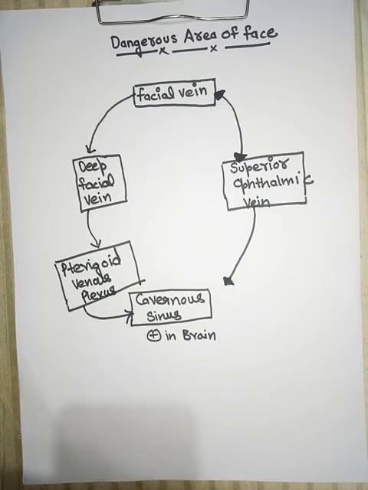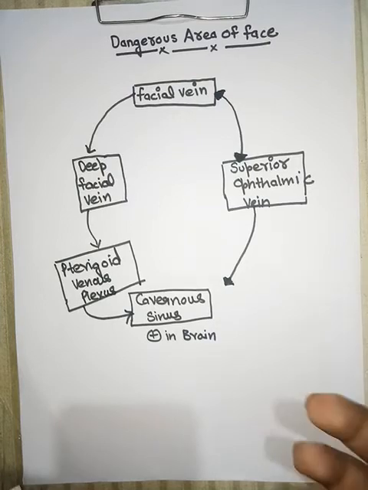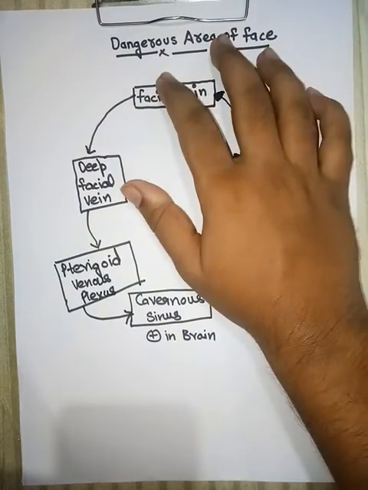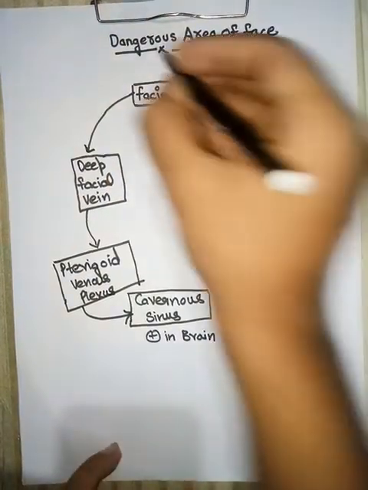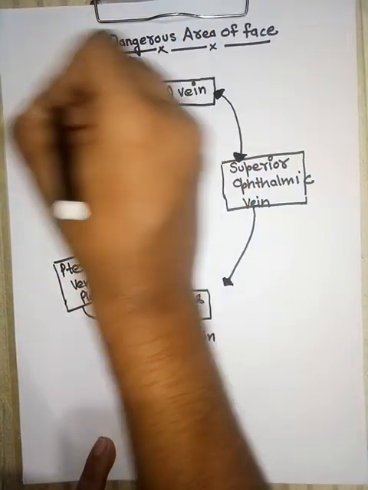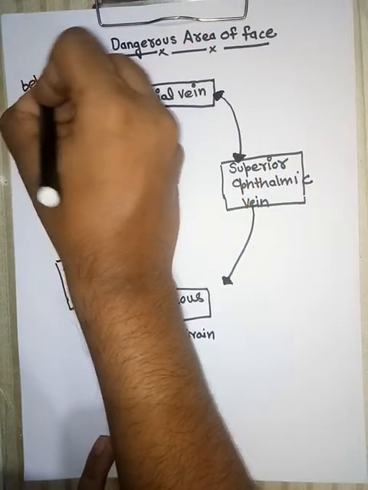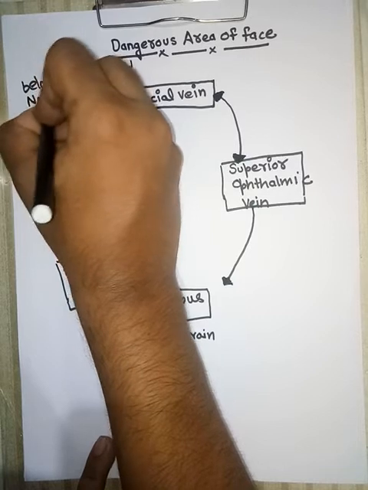So if any infection is present, there is retrograde flow, that is, flow in the opposite direction. What is the dangerous area? We already told you, below the nose and above the upper lips.